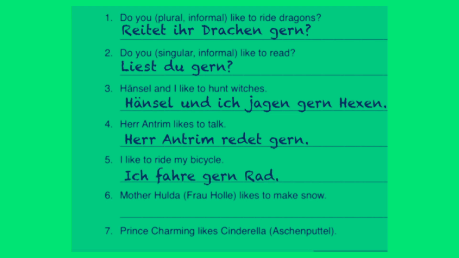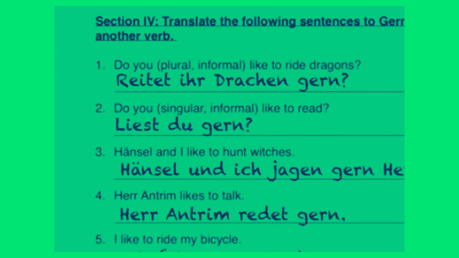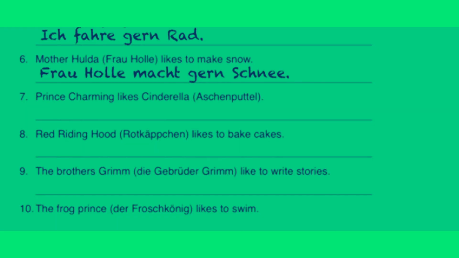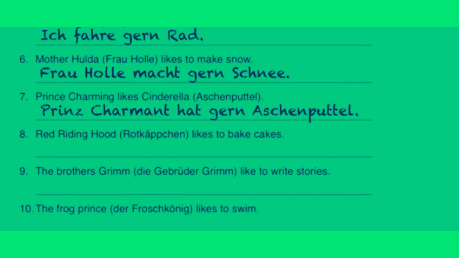Mother Hulda, which is Frau Holle in German, likes to make snow. So we would say, Frau Holle macht gern Schnee. Nummer 7. Prince Charming likes Cinderella. Prinz Charmant hat gern Aschenputtel. Nummer 8. Red Riding Hood, which in German is Rotkäppchen, likes to bake cakes. Backen is also irregular in the er/sie/es form, so we take an umlaut. So it says, Rotkäppchen bäckt gern Kuchen. Nummer 9.